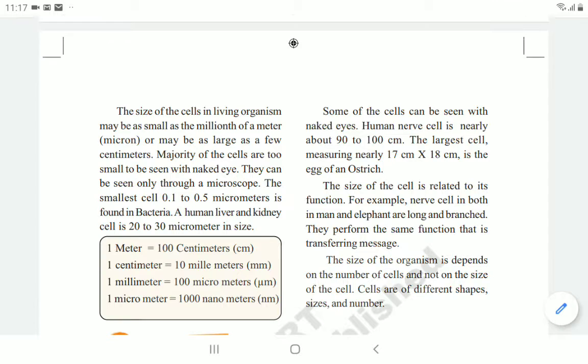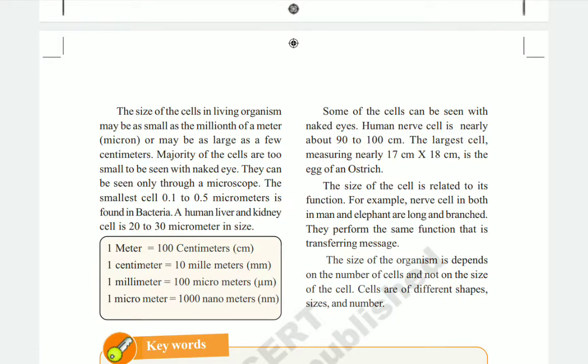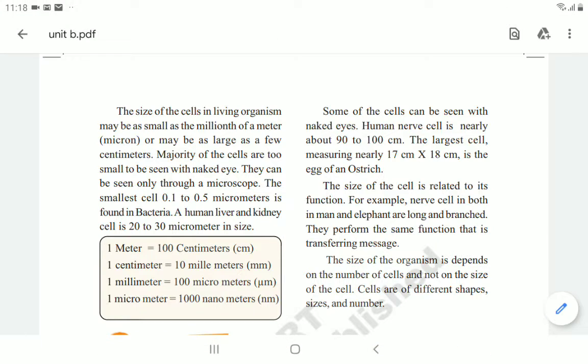Okay, and here you see the human nerve cell is nearly 90 to 100 centimeters. 100 centimeters is nothing but 1 meter. The largest cell among all living organisms, measuring nearly 17 centimeters into 18 centimeters, is the egg of an ostrich. In the egg of the ostrich we can find the biggest cell in all the living organisms of the world. So this is the biggest cell, and we find it in the ostrich only.